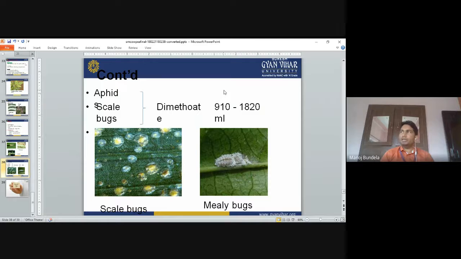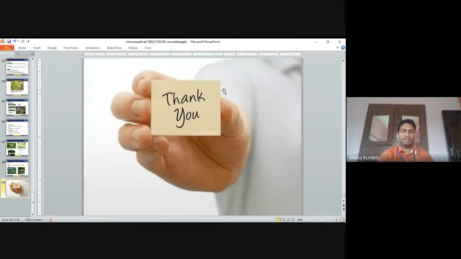We can use the neem seed kernel extract, neem oil, neemazole. So these are the different neem products we can use. So these are also used to control the insects, and Trichoderma we can use. So these are the different methods we can use to control the aphids and insects. So we can control the viral disease.